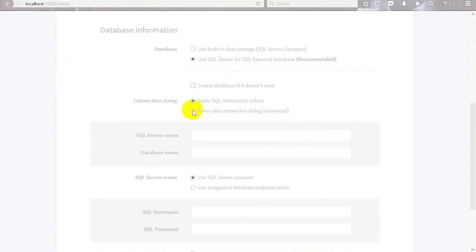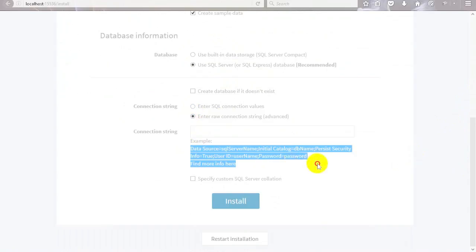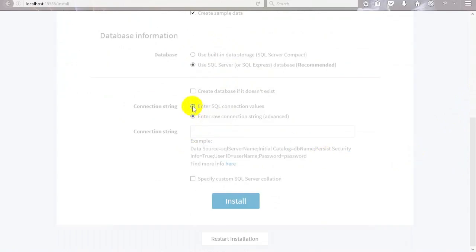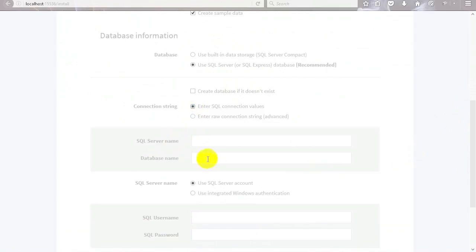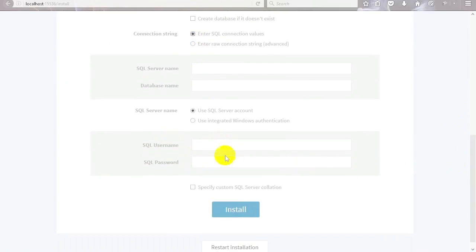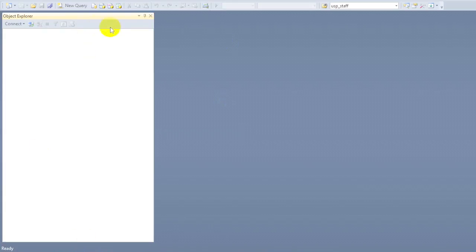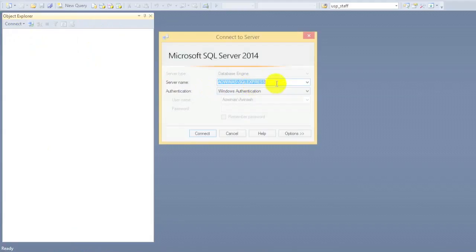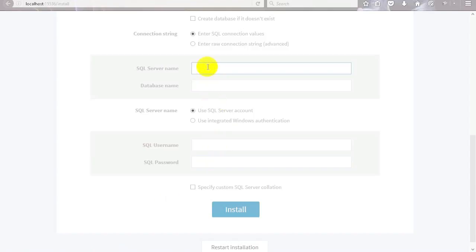Either you can enter a raw connection string or you can enter the SQL connection values. It needs the SQL server name, database name, username and password. So just type in these fields. You can get the SQL server name by going to SQL Management Studio. Click on connect, then database engine, then you will get a server name, then just connect. If your authentication is of SQL Server account, you can just select it in the drop down.